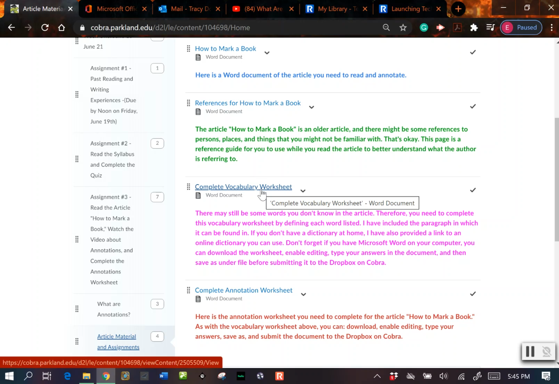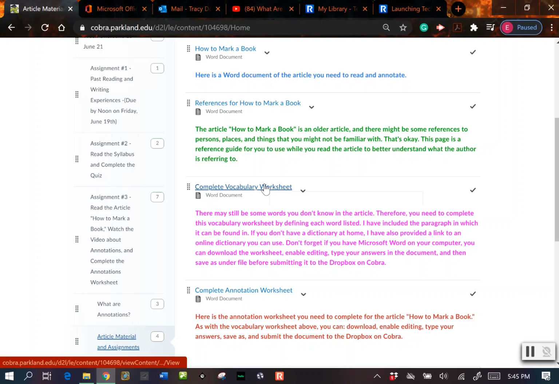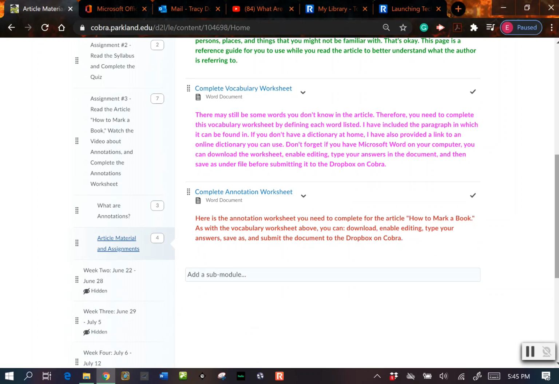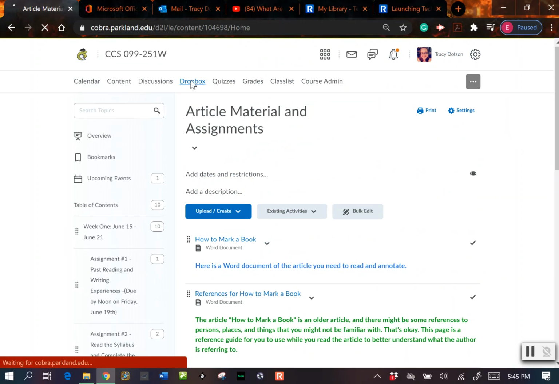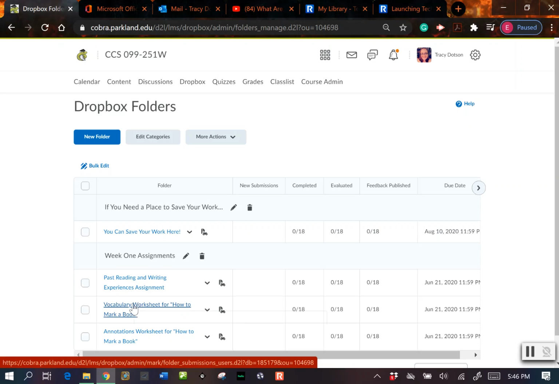Make sure you save as under the file in the top left corner, and then you can submit it. If you don't have a dictionary at home, that's fine. On this worksheet is a link to Merriam-Webster dictionary that you can use online. And then you can submit that up here to the Dropbox in this Dropbox here.